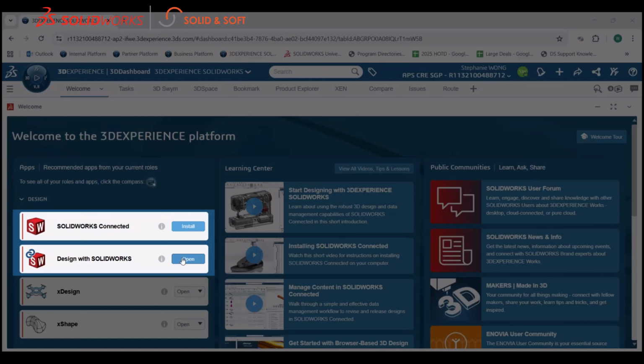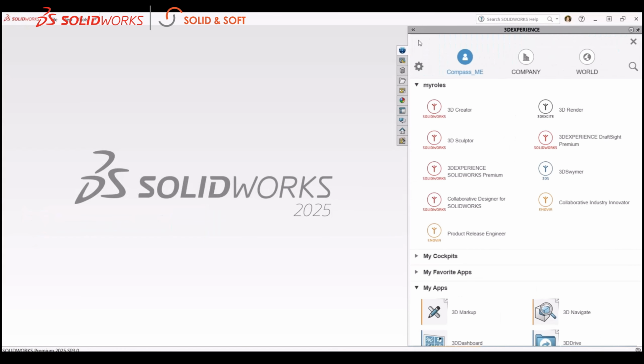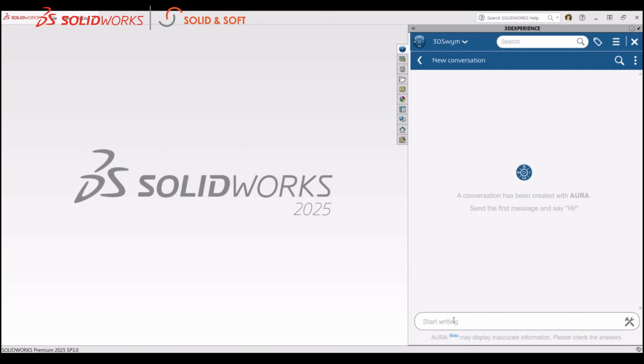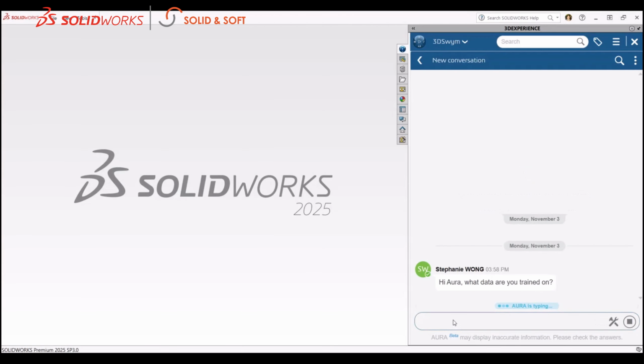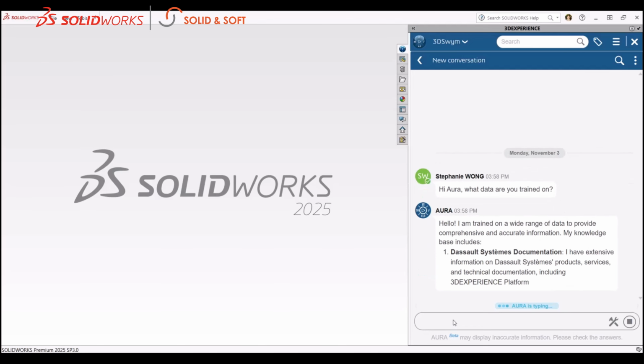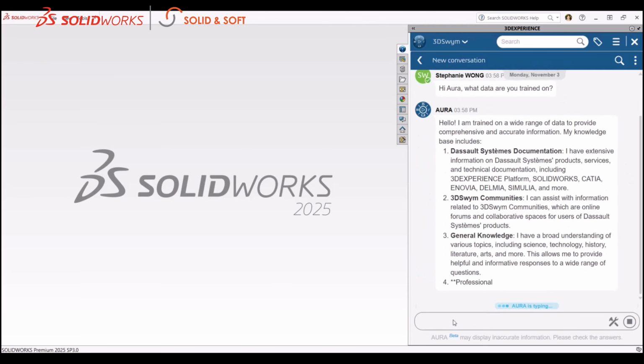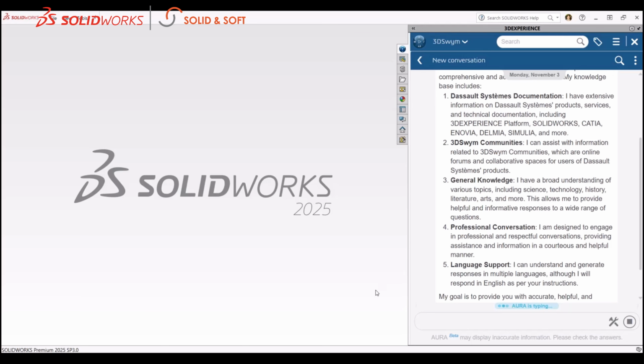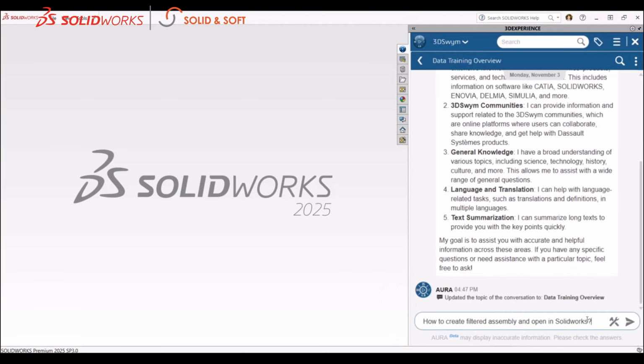To access Aura, simply launch SOLIDWORKS from the 3DExperience platform and open the 3D Swim app to call it out. From there, you can interact with Aura directly within the SOLIDWORKS interface, ask questions, get suggestions, and receive instant insights while you work. Aura is trained on Dassault Systèmes' official documentation, 3D Swim communities, and general knowledge, allowing it to assist you with broader tasks beyond design.